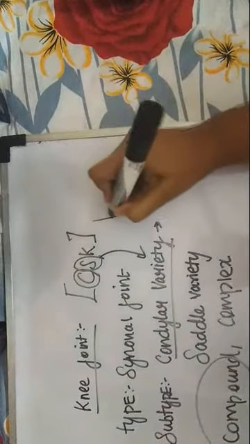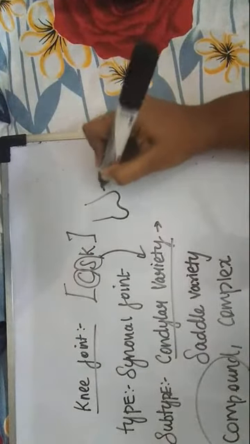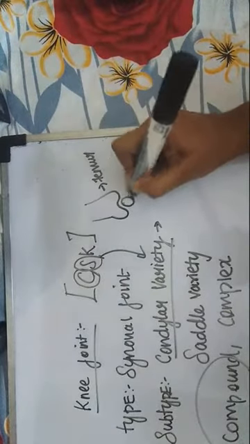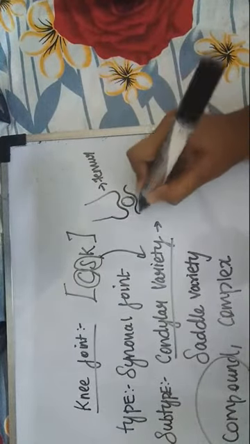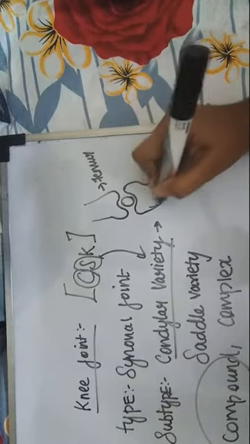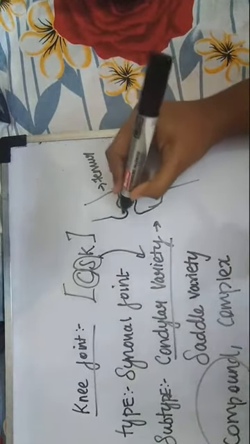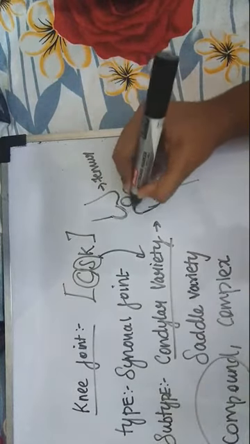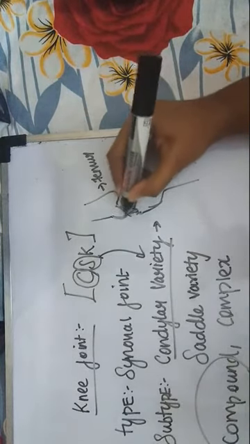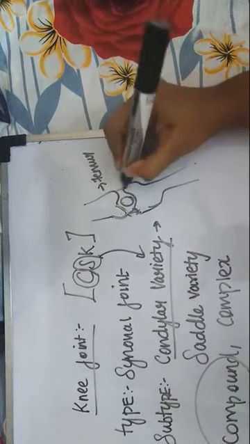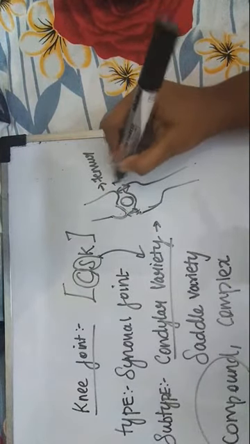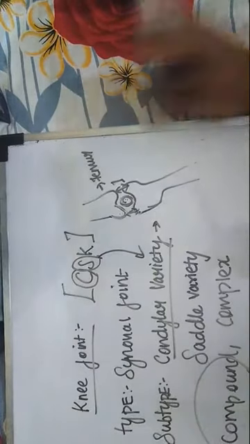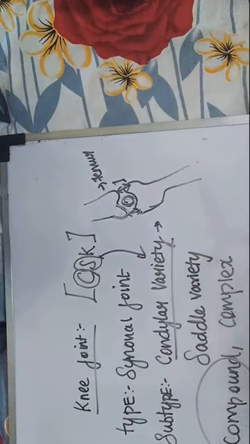Let me draw a rough diagram. Consider this as the femur, and here will be the patella. Consider this as the tibia. There will be one joint between the medial condyle of the femur and the medial condyle of the tibia. Here one joint, so the medial femorotibial joint. Here another joint will be there, the lateral femorotibial joint. And here the patella. This joint is the femoropatellar joint. I hope you can understand.